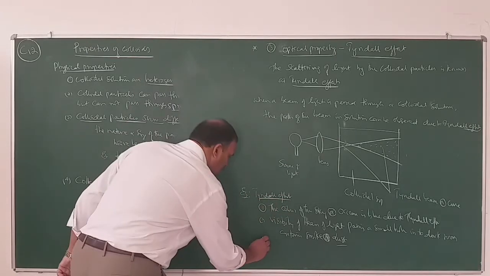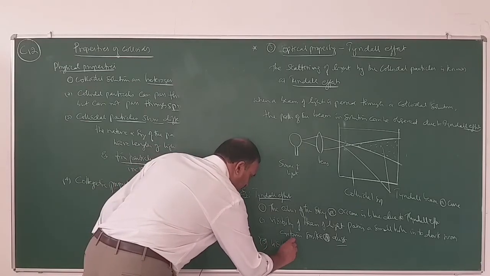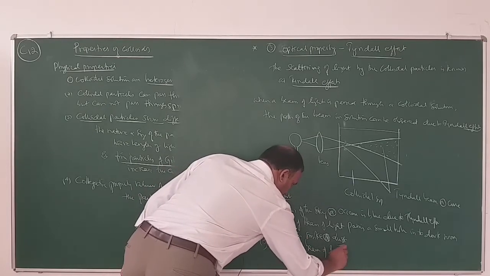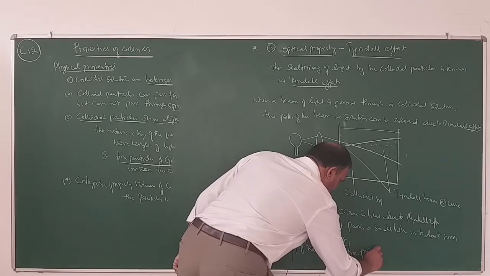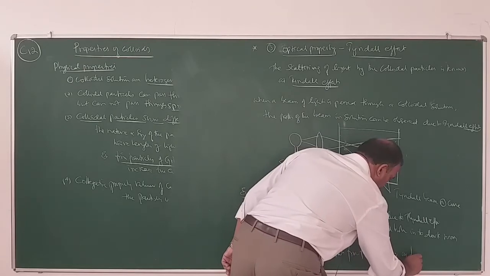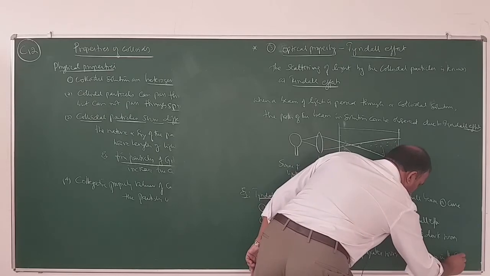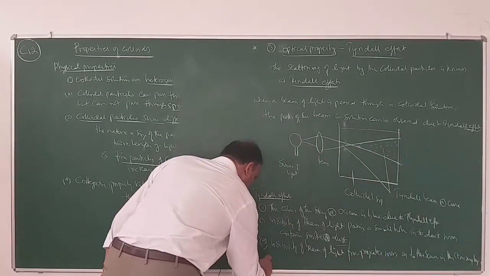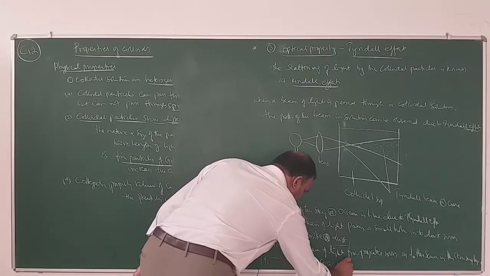The beam can be observed only when the light is scattered by smoke particles or dust particles. Similarly, third example, visibility of the beam of light from the projector room onto the screen in the cinema hall. And lastly, visibility of circus light.